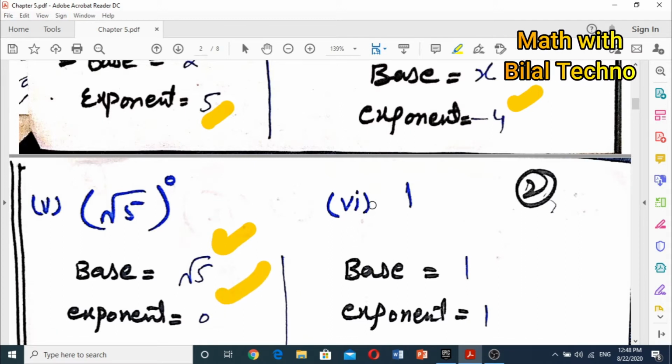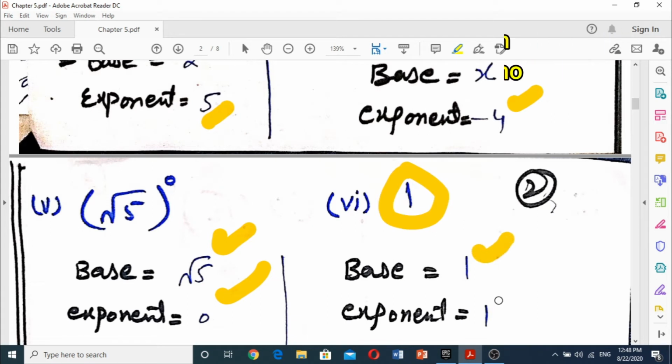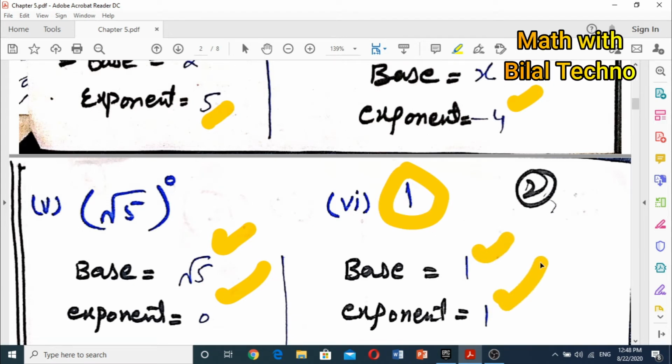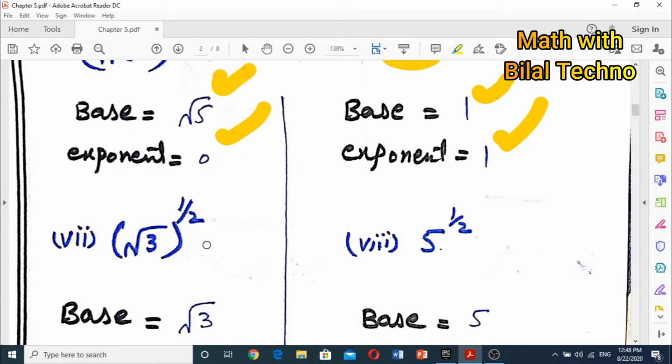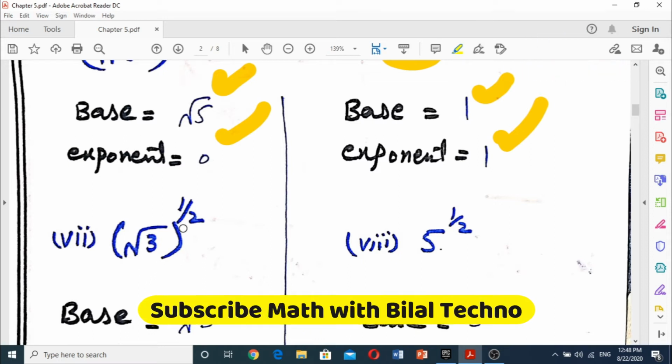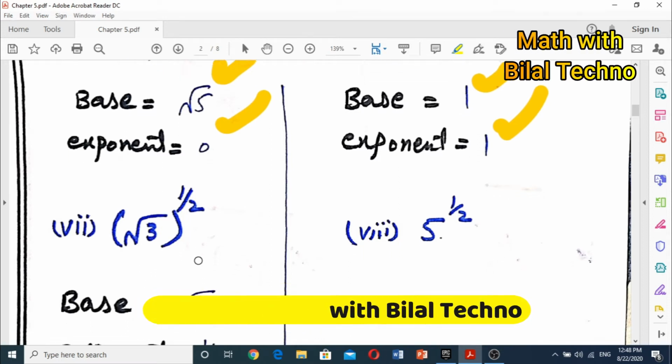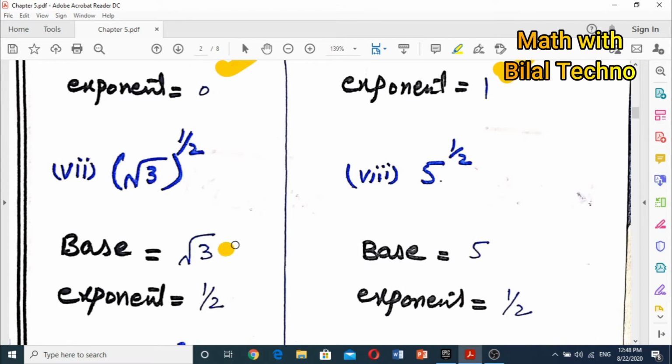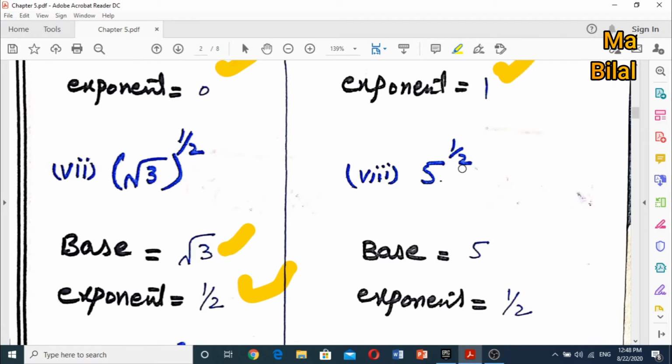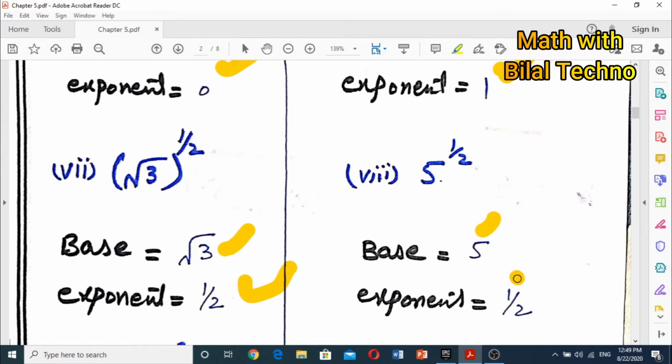Here is another question, question number 6, in which only the number 1 is given. So its base is 1 and its exponent is also 1. The next question is question number 8, in which square root of 3 is raised to power 1 by 2. So the base is square root of 3 and the exponent is 1 by 2. The next is 5 raised to power 1 by 2. Here the base is 5 and the exponent is 1 by 2.